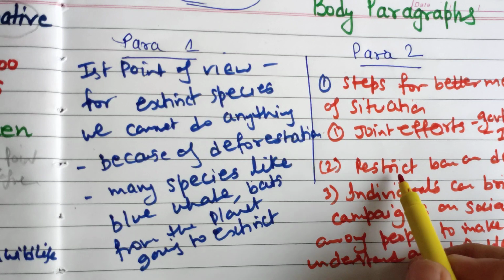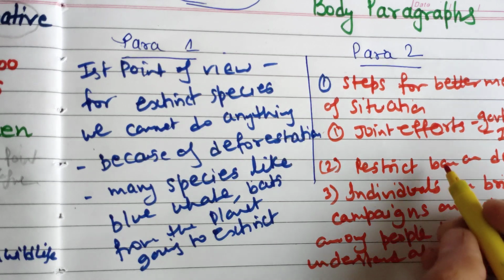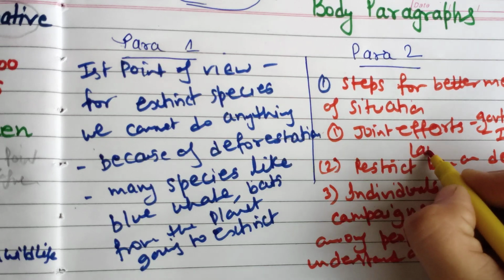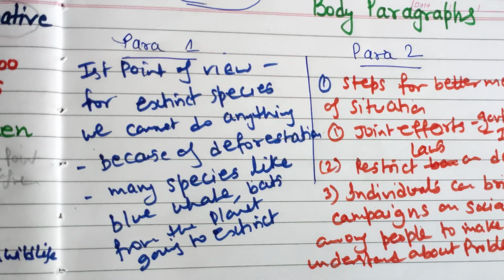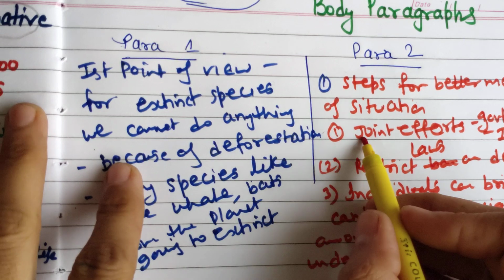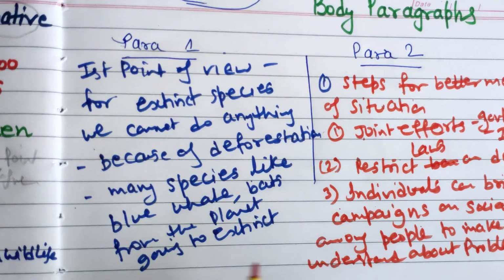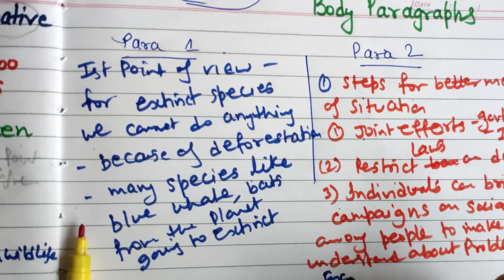Government can make strict laws on deforestation. So this government can do and this individuals can do. And example, yes, example is important. So here I am going to use the example of the Indian government.